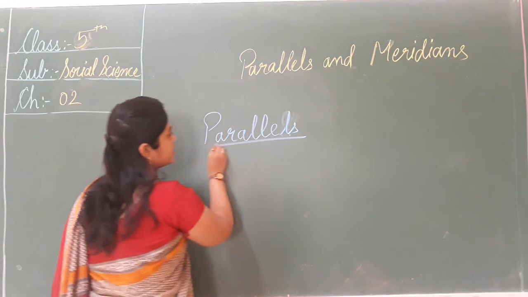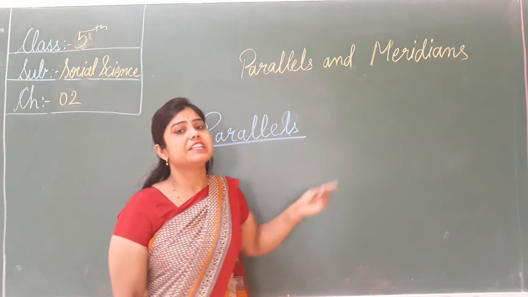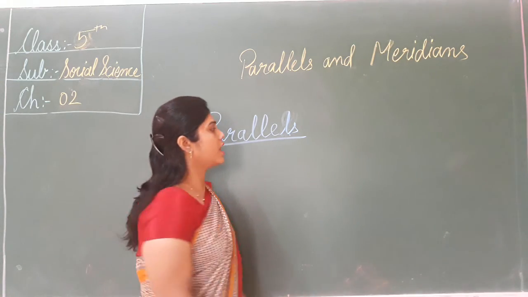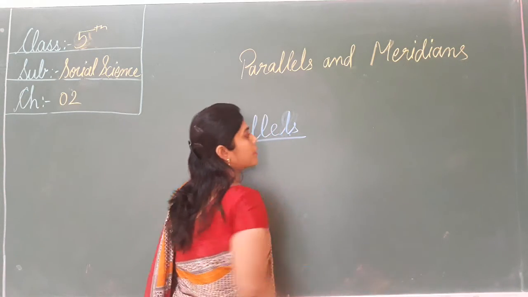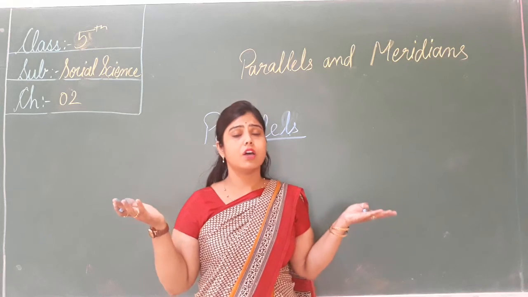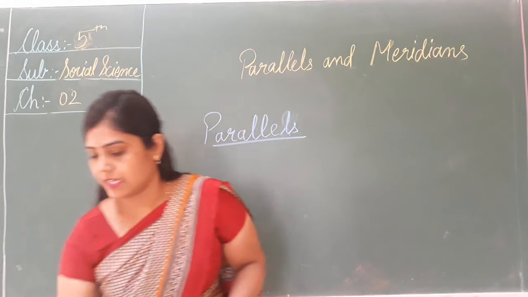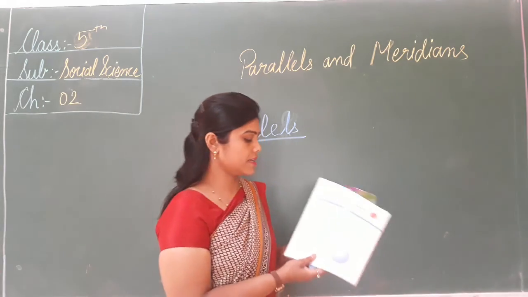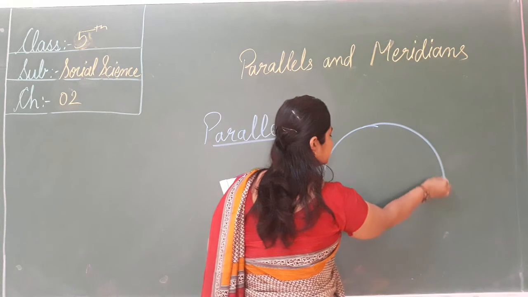So today we will study about the parallel and meridian. These lines are called the parallels and meridians. So because our earth is very big, हमारी अर्थ क्या है, बहुत बड़ी है. So what is this? See, this is our earth.